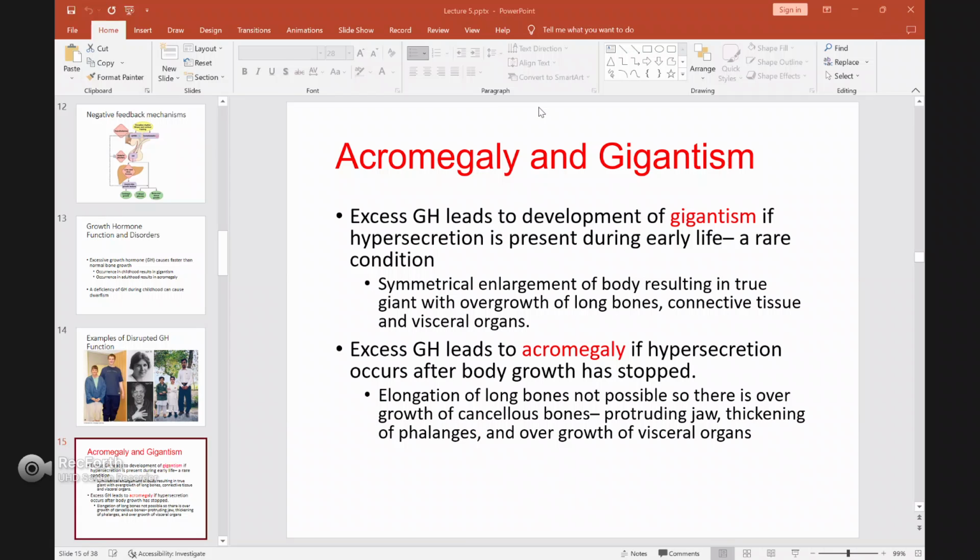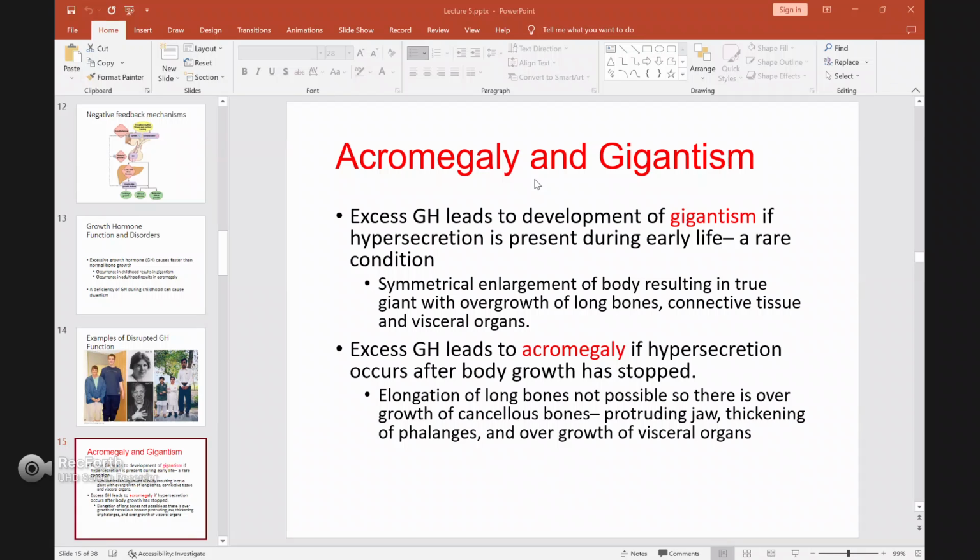In contrast, for acromegaly, the excess growth hormone happens after you reach the adult stage. That means some of the bones in your body have already stopped growing, so not all parts of your body will grow. Only some parts that can still grow will start growing faster. Excess growth hormone during the adult stage can cause acromegaly.